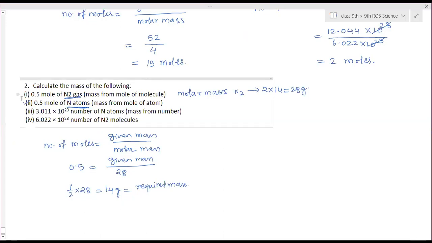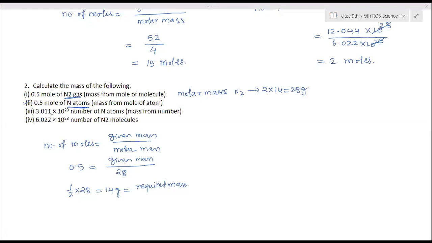Then for number of particles, they have asked now mass and they have given particles. There is no direct relation between the mass and the particles. So therefore, we have to connect them with moles. So first find out these many number of moles. How many moles does this consist of?